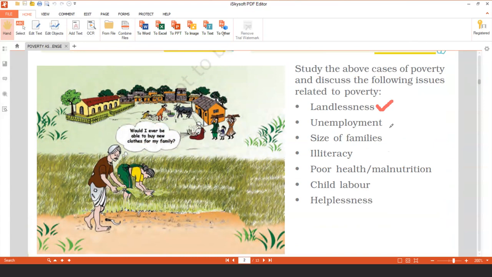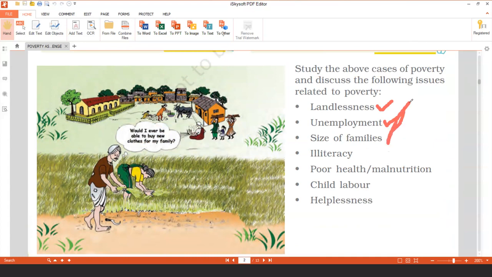Next one, unemployment. We have seen that they do not have a regular employment. Whether it is Laka Singh or the other one, both of them don't have regular employment. Sometimes they find work, sometimes they don't. So when they are unemployed, they don't even get 2 square meals a day. So unemployment is also an issue related to poverty. If a person is not working, he will not earn, so he will be below the poverty line.